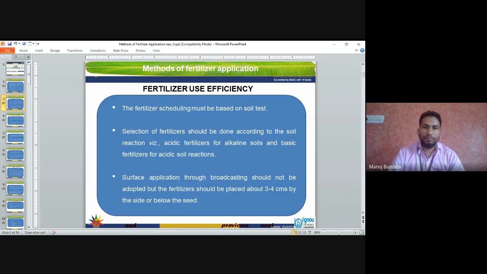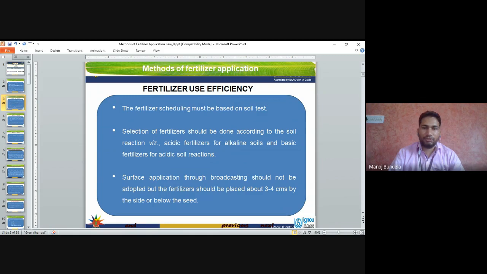Fertilizer scheduling must be based on the soil test. Selection of fertilizers should be done according to the soil reaction. Acidic fertilizers for alkaline soil. So normally acidic fertilizers we apply in alkaline soil, and basic fertilizers we apply in acidic soil.